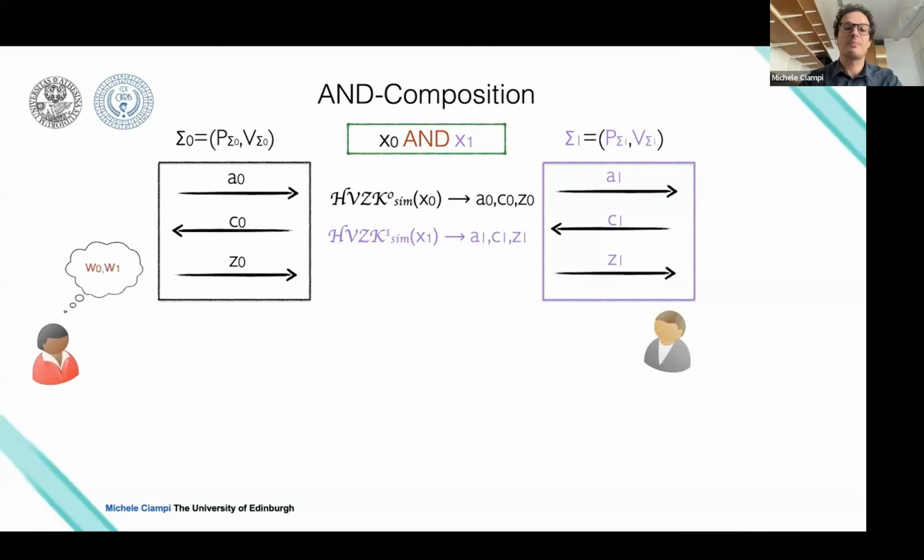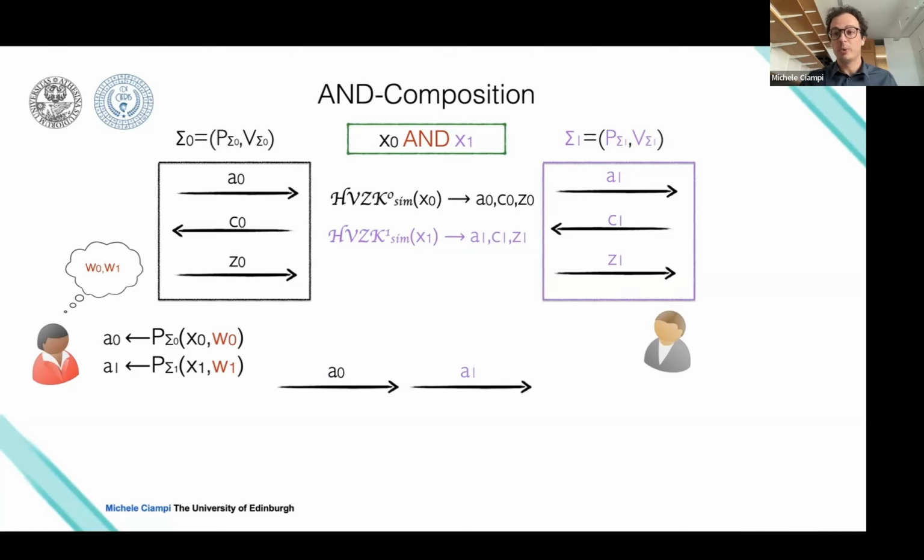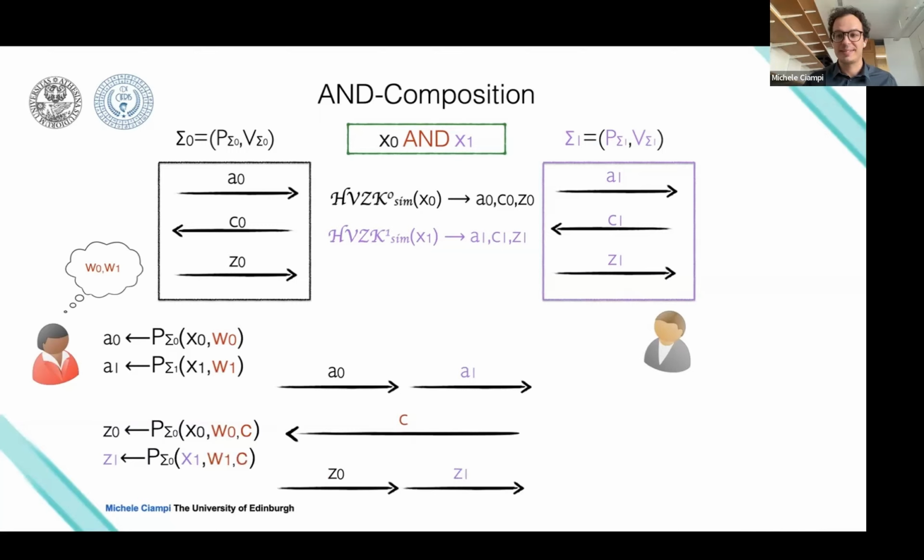So this is much more simple. And this is something you can easily come up with, because if I want to prove that x0 is true and x1 is true, here it's really trivial because I know both witnesses, so I can just run two sigma protocols in parallel, and that's it. Okay, there is nothing tricky to do here.